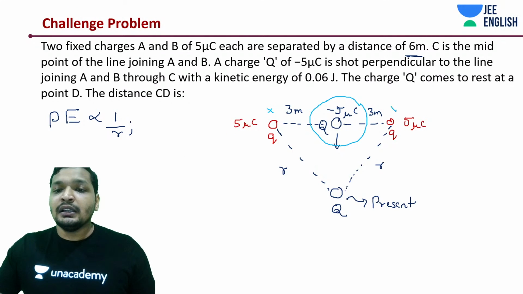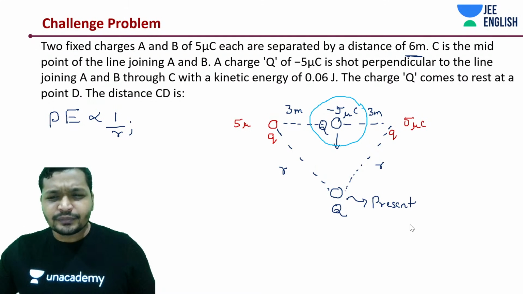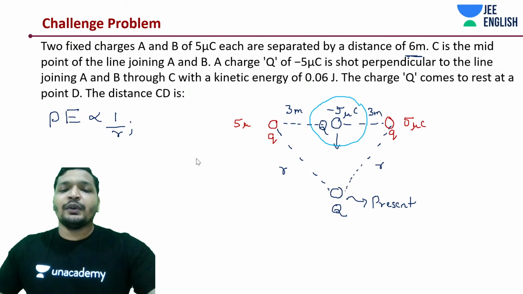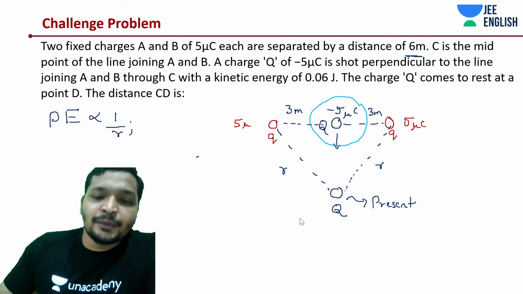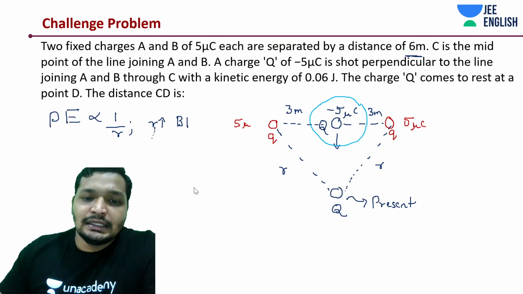The reason being, they are not at all moved. The position remains same, so nothing has changed around them. Now if U is directly proportional to 1 by R, with distance, what should happen? As distance increases, potential energy should decrease.